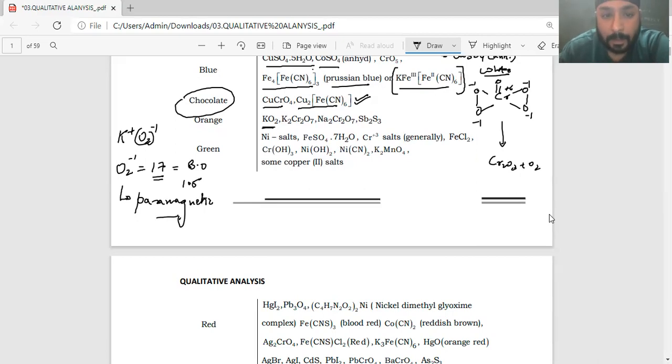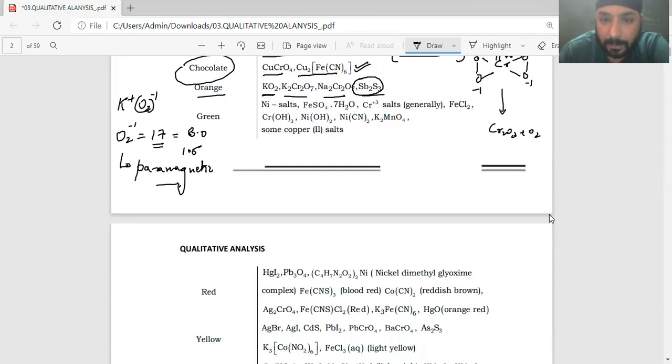Fine. Now, another thing: potassium dichromate, sodium dichromate, stannous sulfide, and antimony sulfide are orange in color. Getting it? And it's a very nice thing, you'll observe that in the test of antimony also, right?